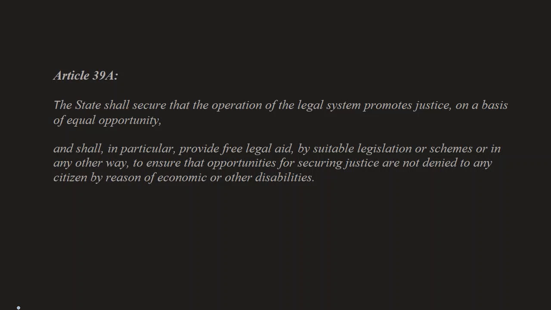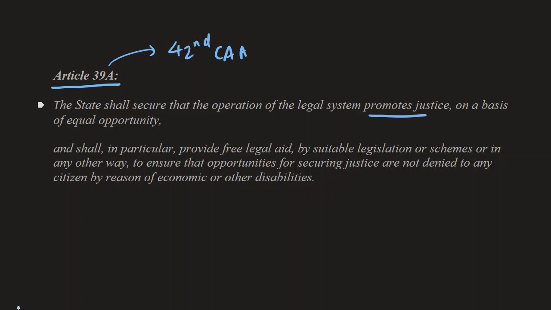At this point, it is also good to take note of Article 39A. This was an article introduced by the 42nd Constitutional Amendment Act, and it states that the state shall secure that the operation of the legal system promotes justice on a basis of equal opportunity. We see that Lok Adalats endeavor to achieve this objective.